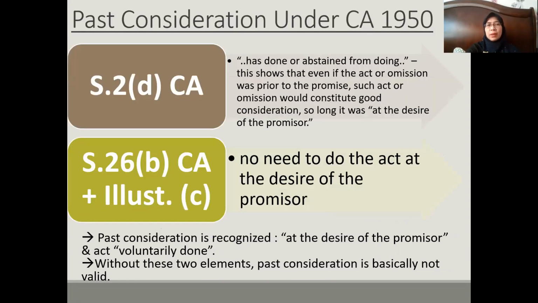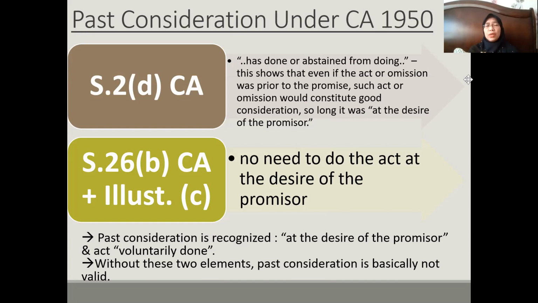All right, let's have a look at past consideration under the Contracts Act. Malaysia's position. We have Section 2(d) of the Contracts Act. I have reproduced the relevant parts for our discussion, which relate to past consideration. We are also going to look at Section 26(b), which talks about exceptions, as well as illustration (c). If you read through Section 2(d), we are going to focus on this part. It is stated here that the promisee has done or abstained from doing, so has done something in the past, or abstained from doing something in the past.